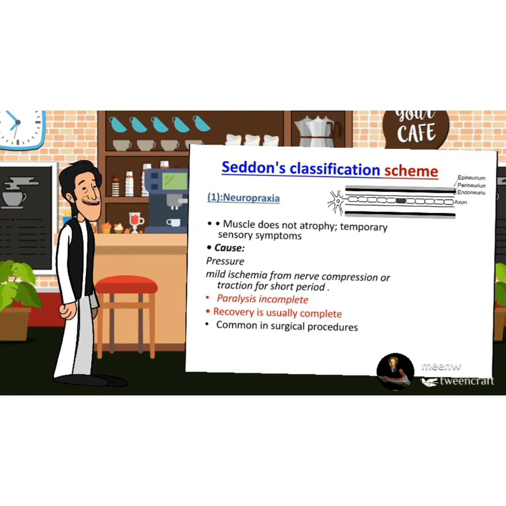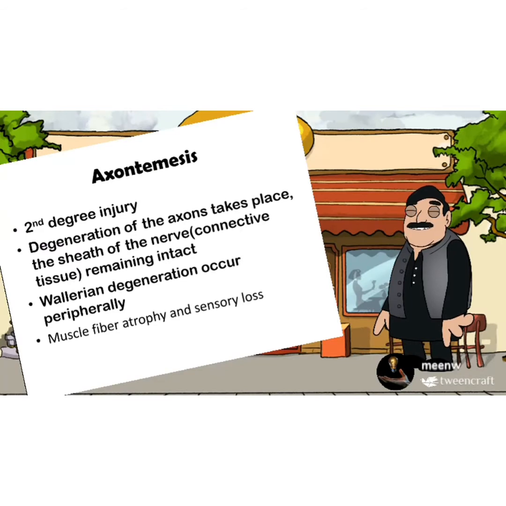The causes of neuropraxia are pressure, or mild ischemia that results from nerve compression, or traction for a short period. In neuropraxia, the paralysis is incomplete, whereas the recovery is complete and rapid. The second degree of nerve injury according to the Seddon classification is axonotmesis. In axonotmesis, there is a degeneration of the axon, but the nerve sheaths or connective tissues that surround the nerve fiber remain intact.